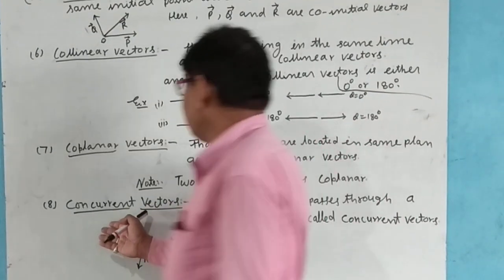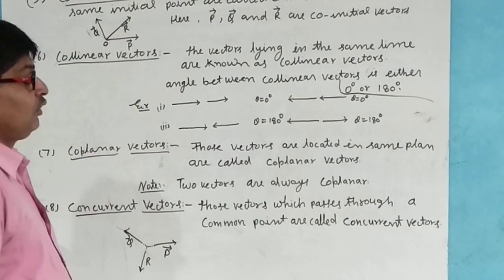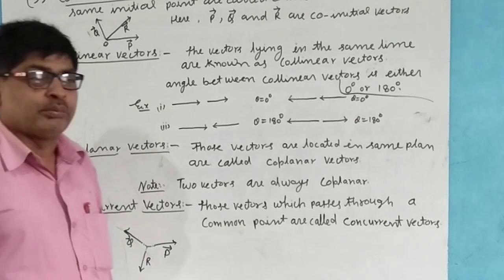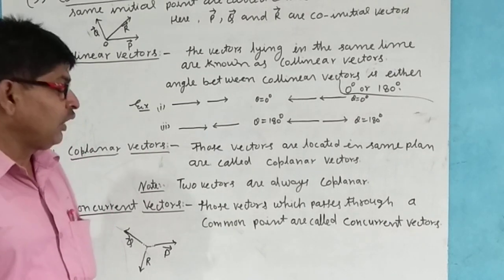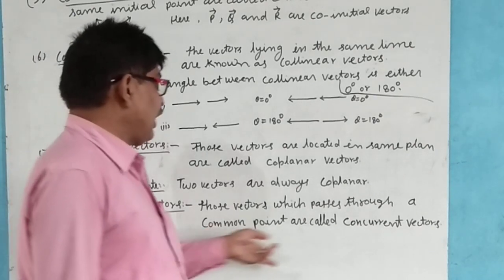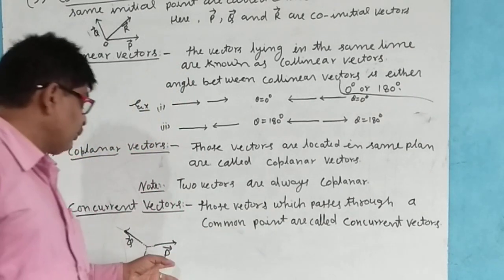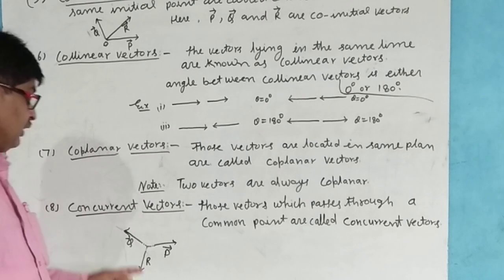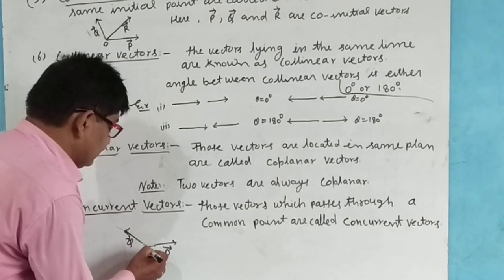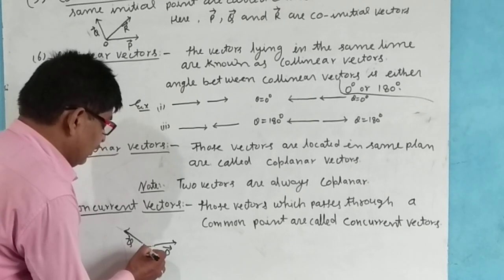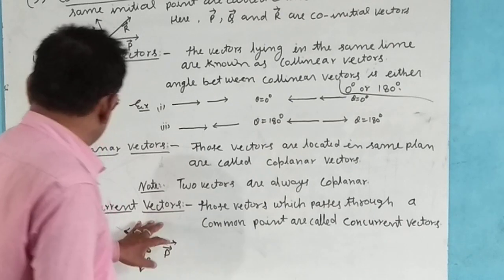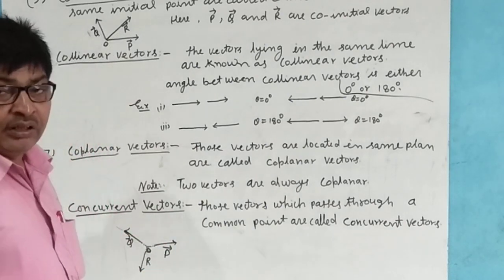Next, concurrent vectors. Concurrent means those vectors which pass through a common point are known as concurrent vectors. This vector also passes through this point. Vector P, vector Q and vector R are known as concurrent vectors.